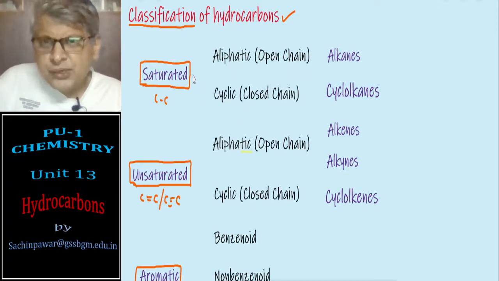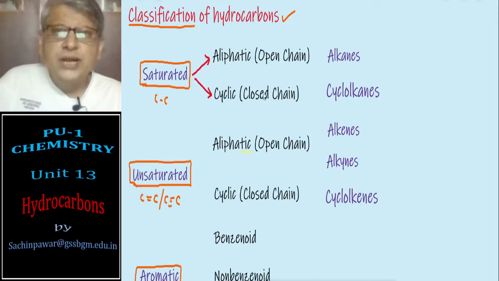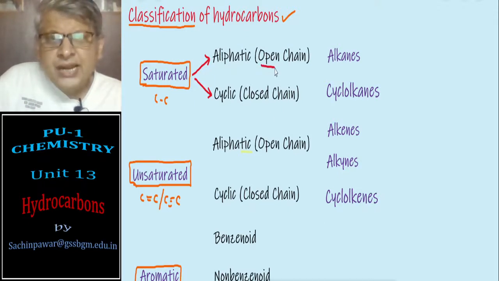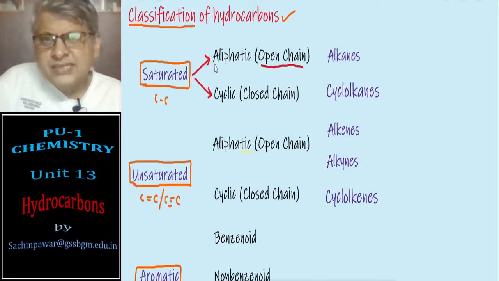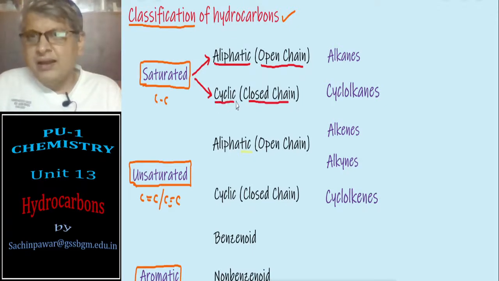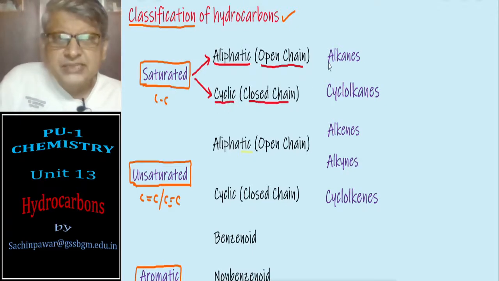Now saturated hydrocarbons are basically of two kinds. Either they are open chain hydrocarbons, also known as aliphatic, or they are closed chain hydrocarbons, also known as cyclic. Under saturated we have basically two types.